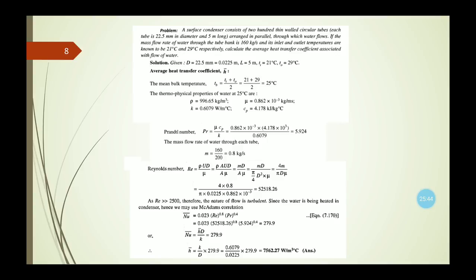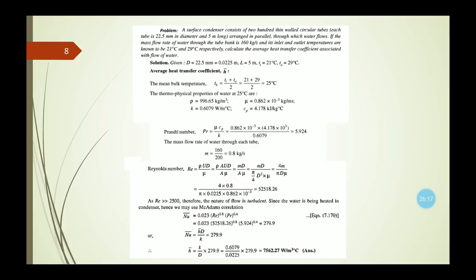The Prandtl number, that is mu Cp by k, can be calculated now because all the values are given for the formula. So the Prandtl number is 5.924. Now the mass flow rate of water through each tube is m equals 160 by 200, that is 0.8 kg per second. Now to calculate the Reynolds number, this equals rho u d by mu, or it can also be written as rho A u d by A mu.